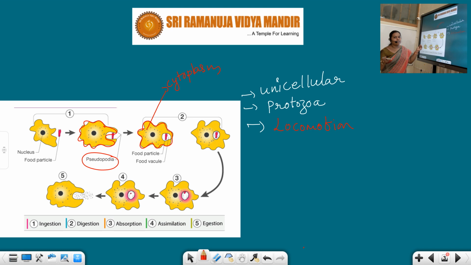As it is a unicellular organism, first our amoeba is going to take the food material into the body. How? See, we have the pseudopodia on the outside of the amoeba, right? So this pseudopodia is going to take the food material into the body by the process of phagocytosis.